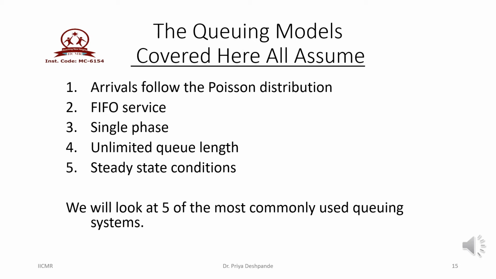Then there is unlimited queue length. Any number of customers can be accommodated in the queue, and there is always a steady state condition achieved in the queuing system. So let us see the different models which are denoted by different notations in queuing theory.